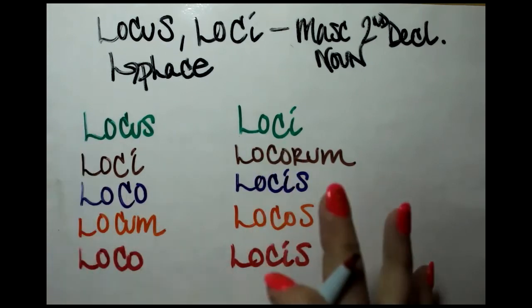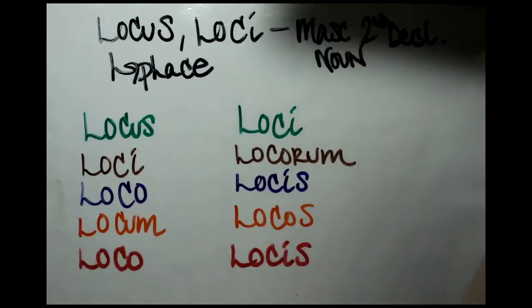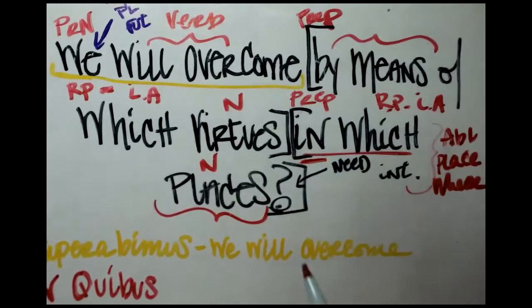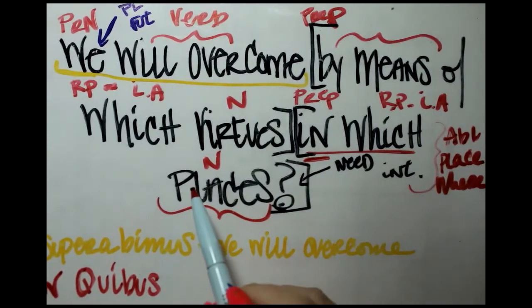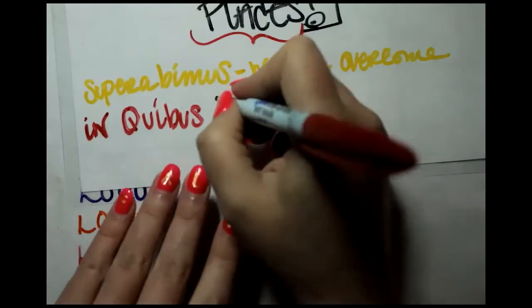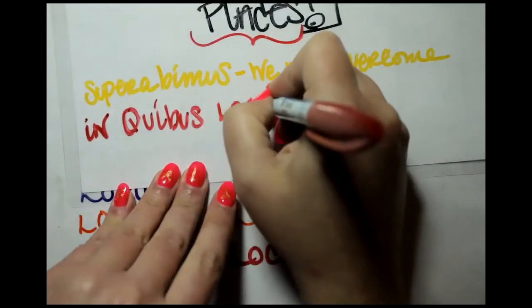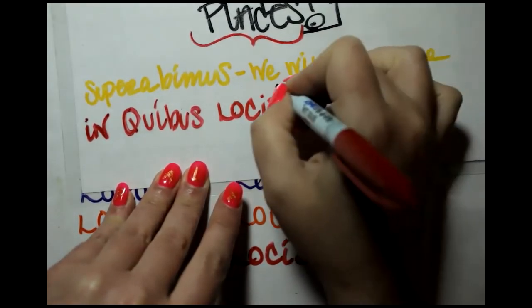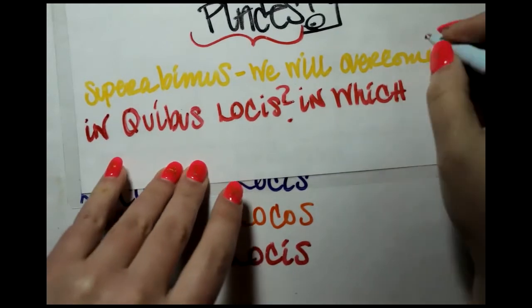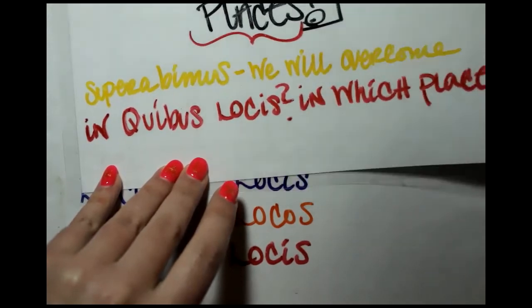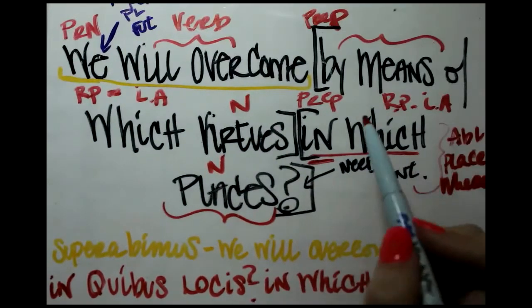So which form do we need here? Let's look at our sentence once again to remind us what form we need. In which places, we need an ablative, because this is an ablative of place where, and we need a plural. So a plural ablative, locis, in quibus locis. In which places? Actually, we could tack on a question mark there because that's part of the question.